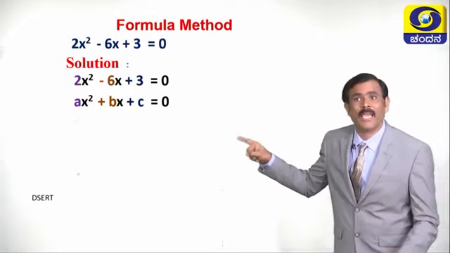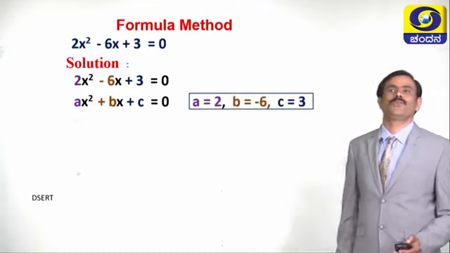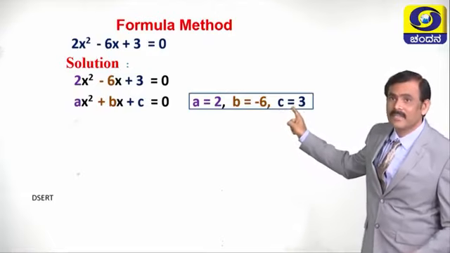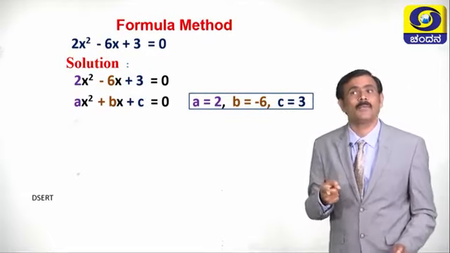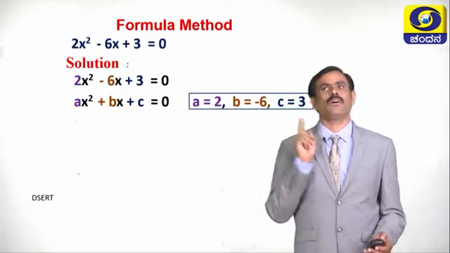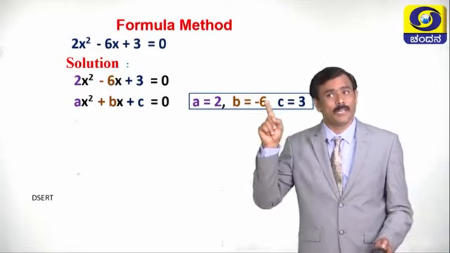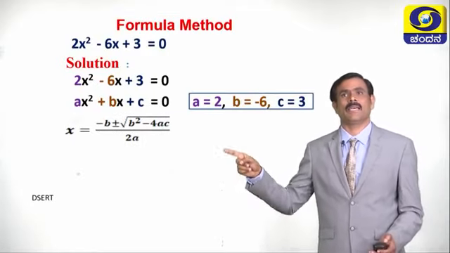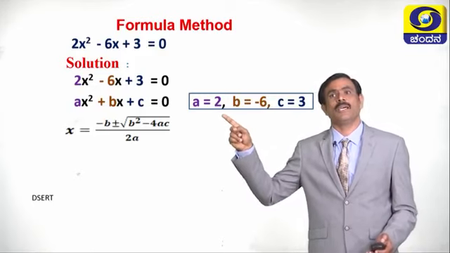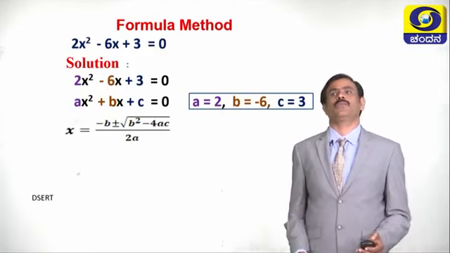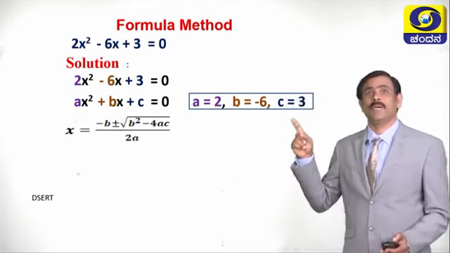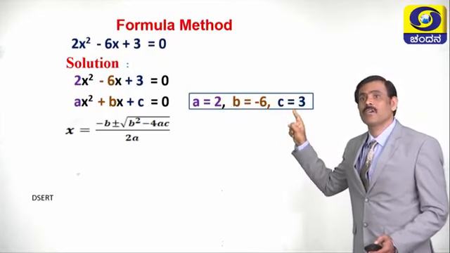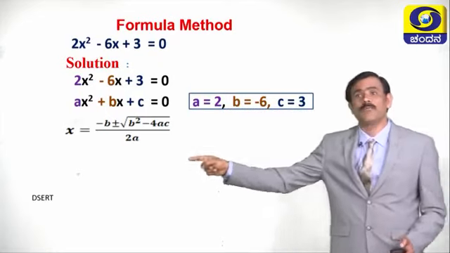Then what is the value of a? a is equal to 2. What is the value of b? Minus 6. What is the value of c? 3. Now what is the next step? Next step, we have to write the formula. The formula is x is equal to minus b plus or minus square root of b square minus 4ac, divided by 2a. Now what is the next step? The next step is, we have to substitute the values of a, b and c in the formula.